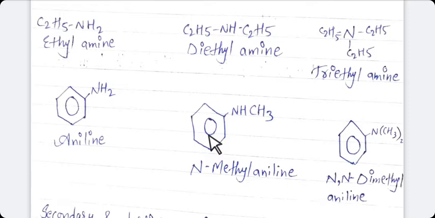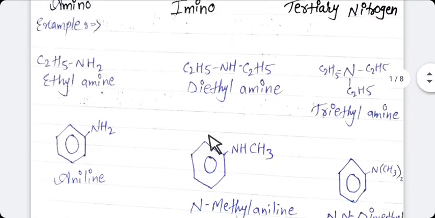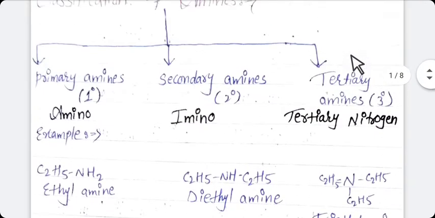The next is tertiary amine. Same here. In tertiary amine, all the three hydrogen atoms from ammonia are replaced by three same or different alkyl or aryl group. The functional group of tertiary amine is N, and it is known as tertiary nitrogen.